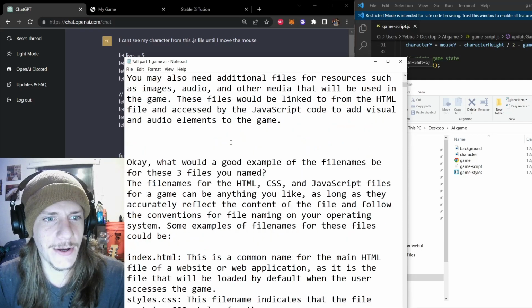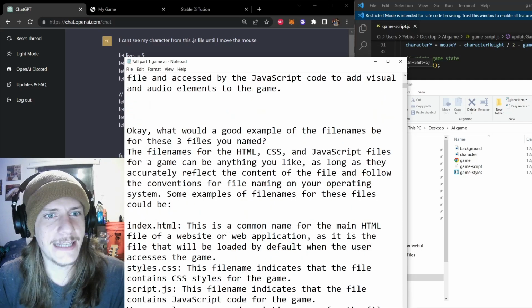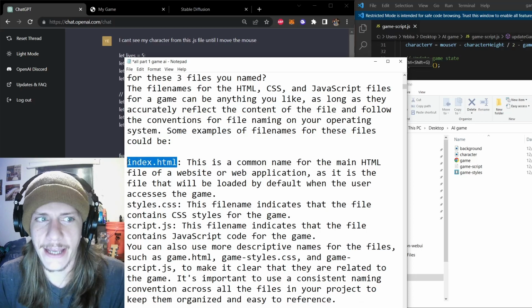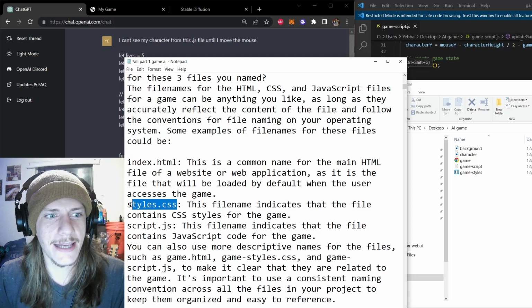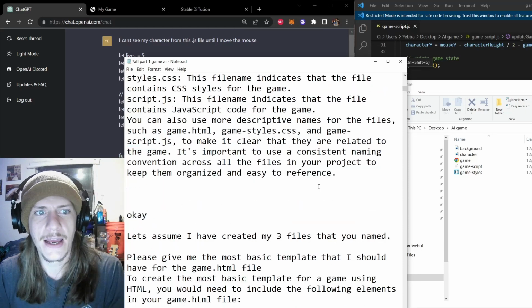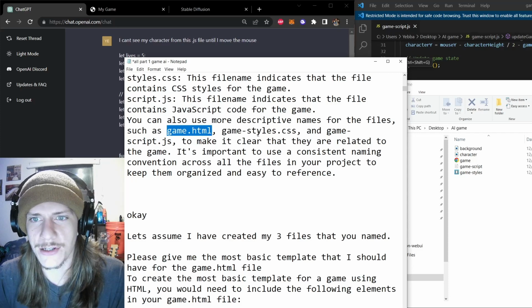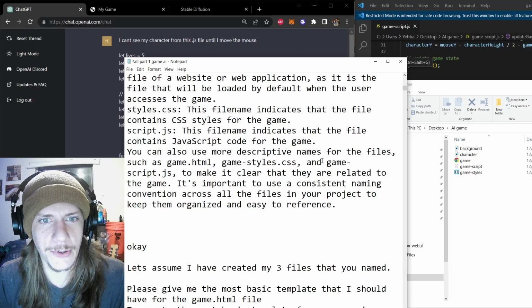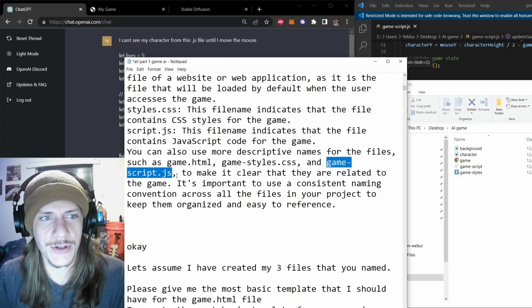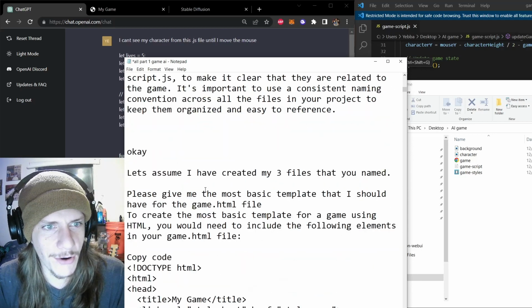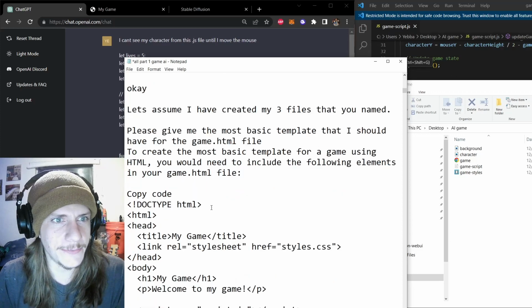So that was perfect. I said, all right, what would be good file name examples for those three files? And it told me index.html, styles.css, and scripts.js. And then it even suggested you could also name them, for example, game.html. So from web design, I already know that these are interchangeable. It was nice to see that I can also name the script file whatever, and then I'm just basically calling for it in the head. So I'm learning as I go with this too. The way that it explains things is incredible.